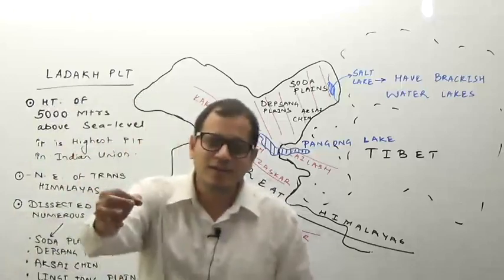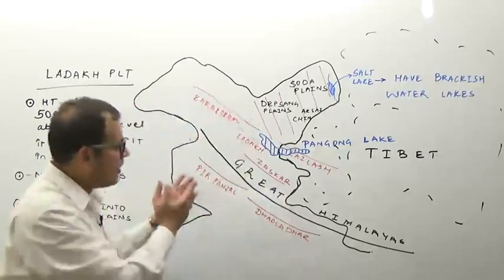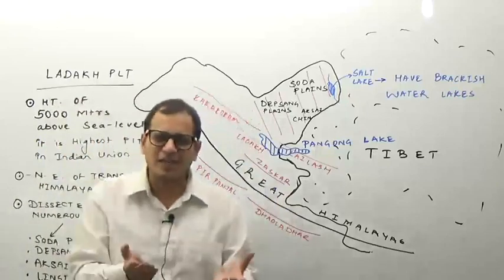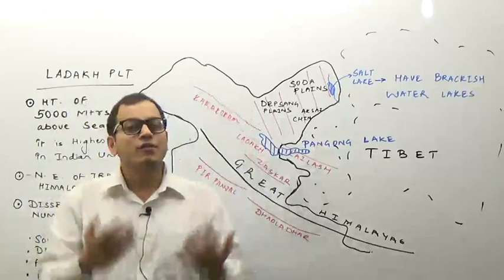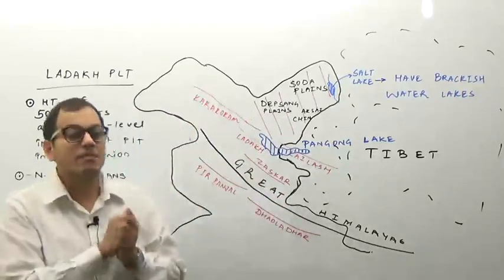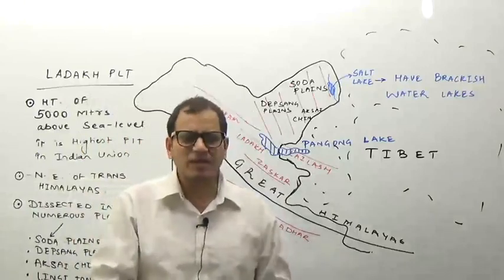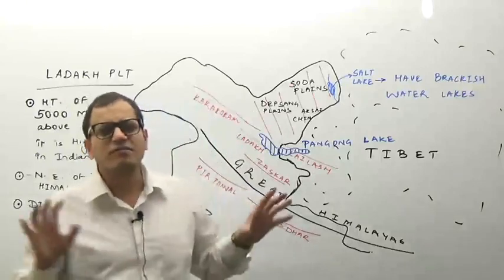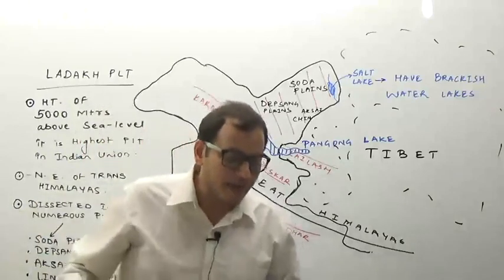If you remember the climax scene of the 3 Idiots movie, that is Pangong So Lake. Otherwise, if you have watched Dil Se, Pangong So Lake. If you have watched Jab Tak Hai Jaan, Pangong So Lake. This is a brackish water lake, and because it is a brackish water lake, the biodiversity is not very big in this region, so you don't have to remember them from the brackish water point of view.